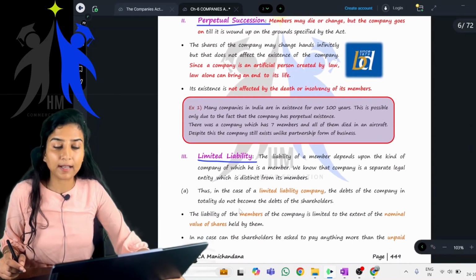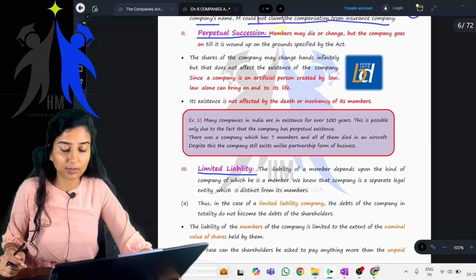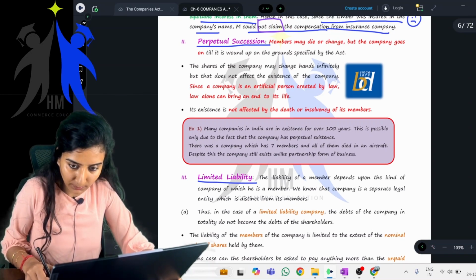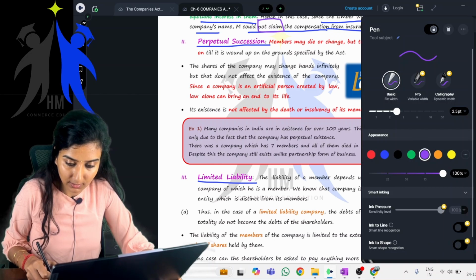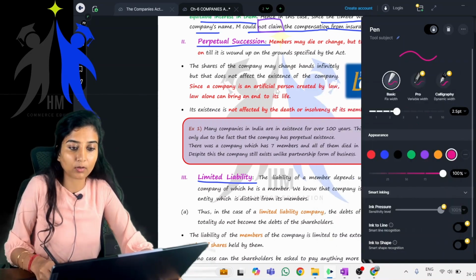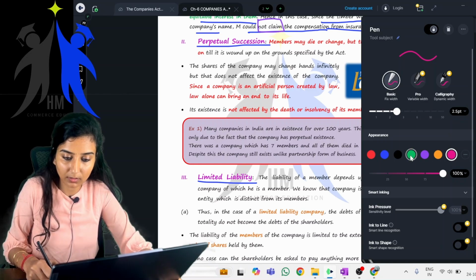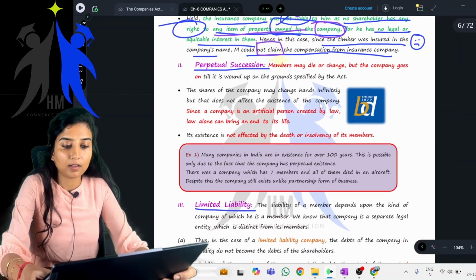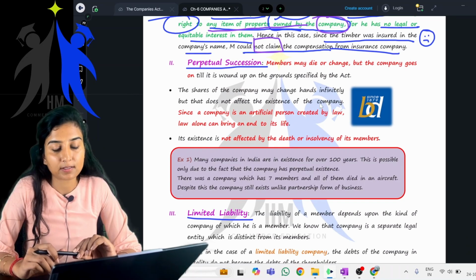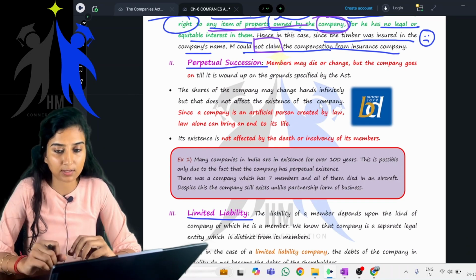The fourth one being perpetual succession. Children, what do you mean by perpetual succession?